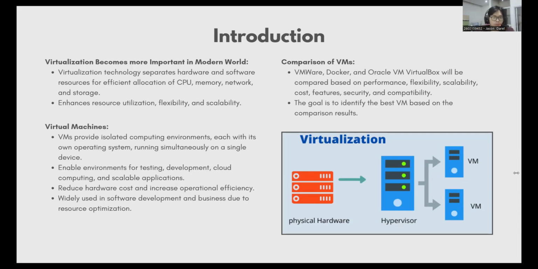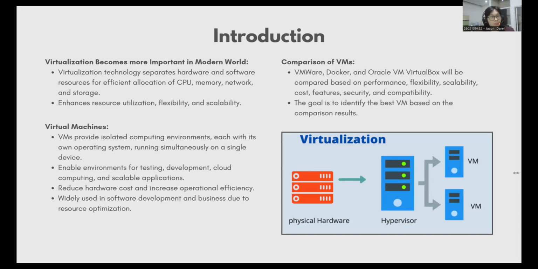Virtualization can be achieved using virtual machines, which are VMs. Virtual machines are a computing environment that can isolate systems, where each isolated system will have its own resources that are allocated from the host computer. The isolated system can also have its own different operating system from the host computer. VMs allow multiple operating systems to run simultaneously within a single device, such as Windows as an operating system for the host computer and Linux for the isolated system created by the virtual machine.